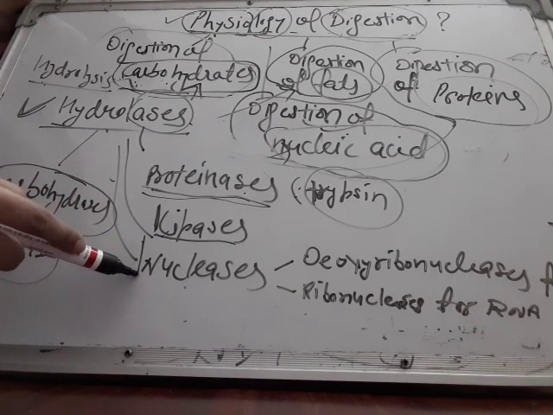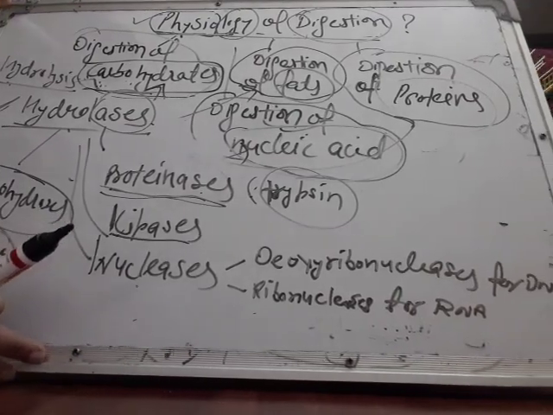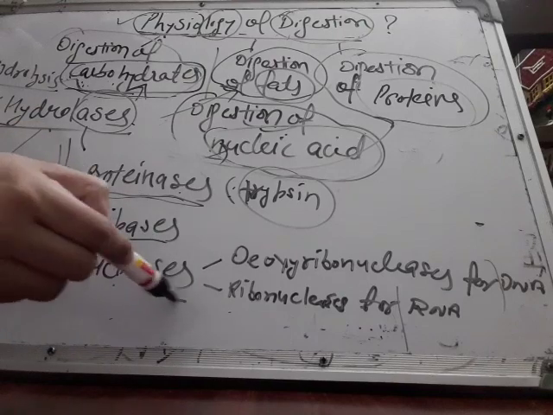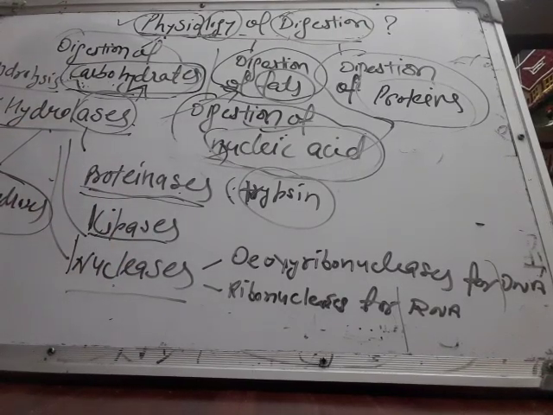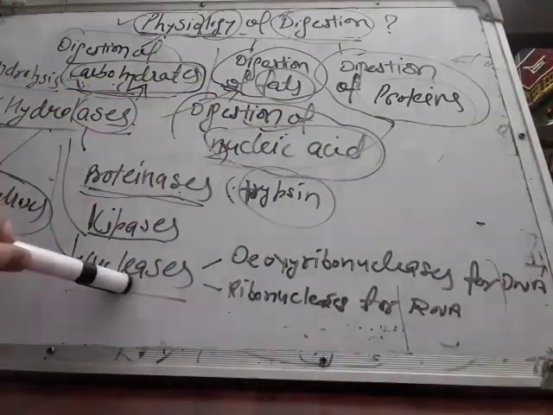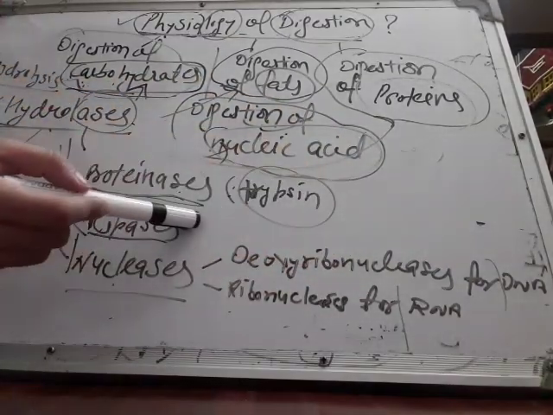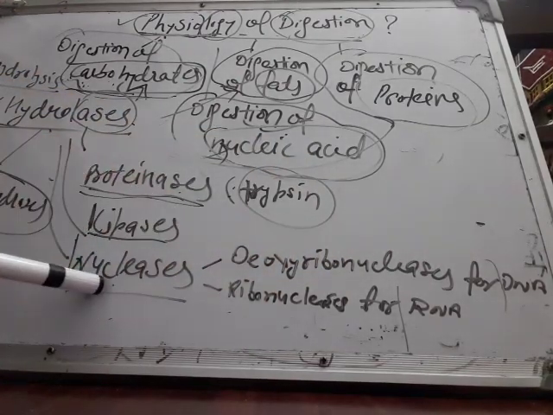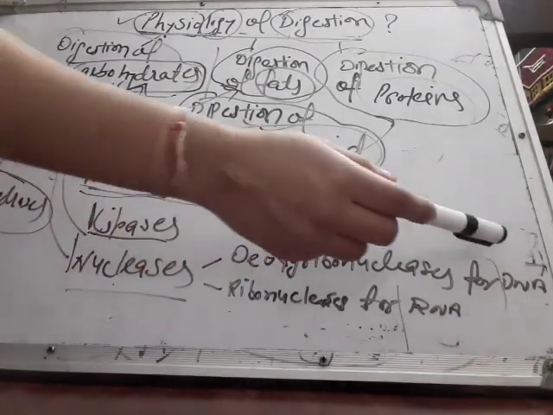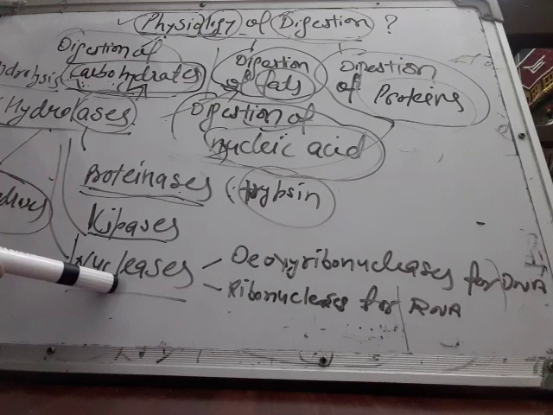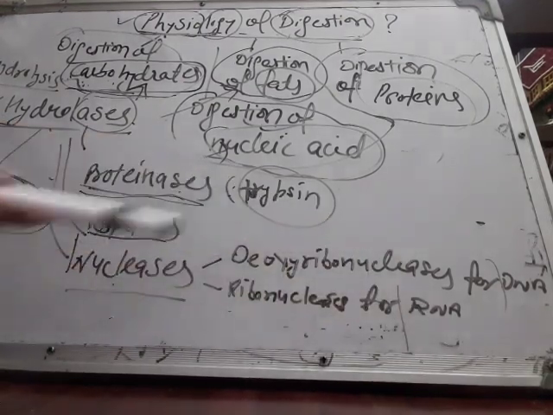And nucleases are the enzymes used to digest nucleic acid. And now we know nucleic acid is of two kinds, DNA and RNA. So the enzyme nucleases is of two types. If it has to digest DNA, then that nuclease enzyme is called deoxyribonuclease. Deoxyribonuclease is an example of a nuclease enzyme used to digest DNA, and ribonuclease is an example of a nuclease enzyme used to digest RNA.